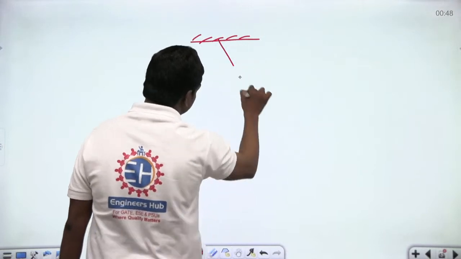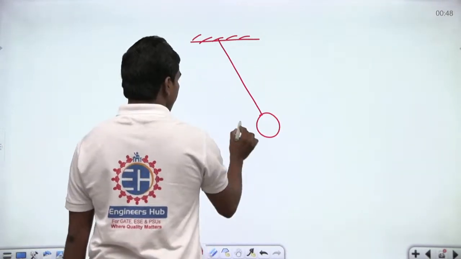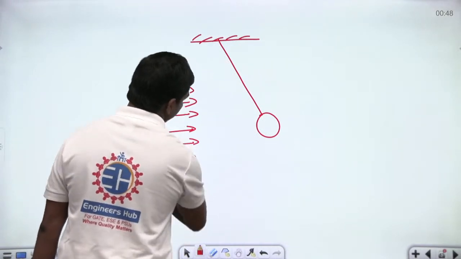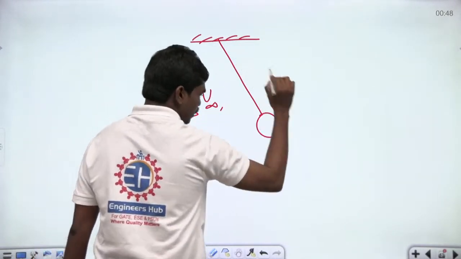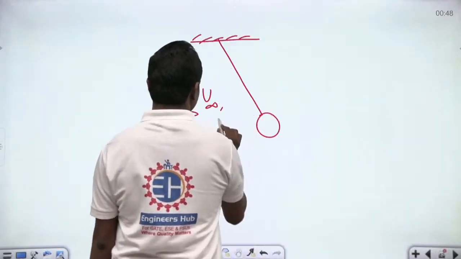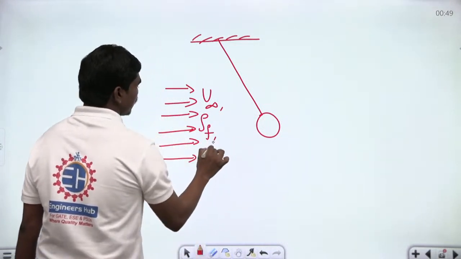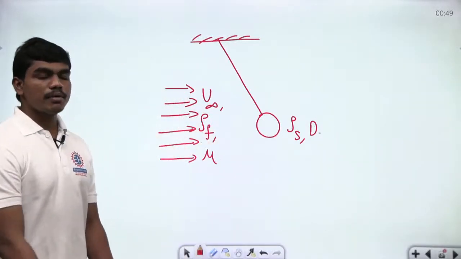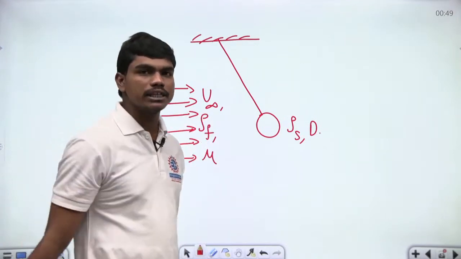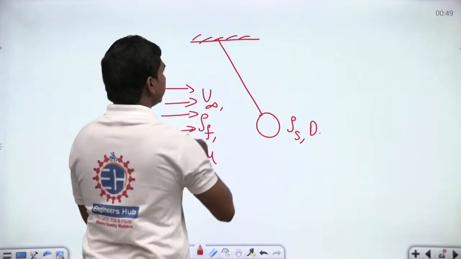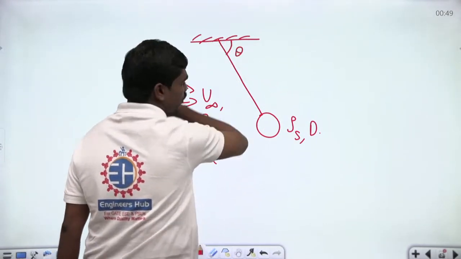So basically there is some string and some bob hanging on here, and there is some free flow on this. This is moving at u infinity, and the fluid has density rho f and viscosity mu, and the density of this material is rho solid and the diameter of the bob is d. Now please tell me one thing, this is in equilibrium. Because of the viscous forces acting upon this bob by this fluid, it is in equilibrium at this angle theta. And this is what you have, correct?